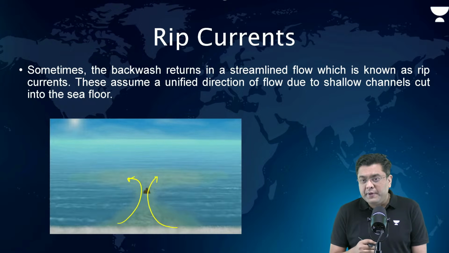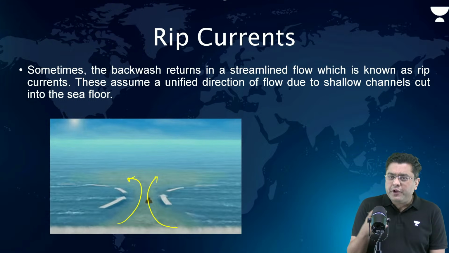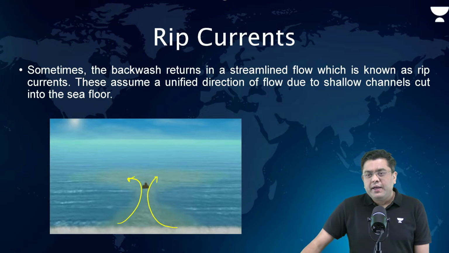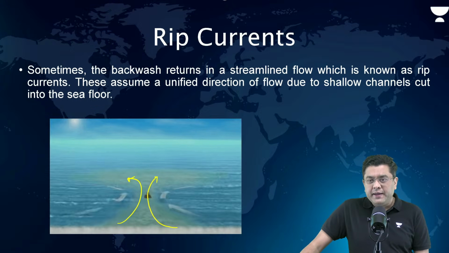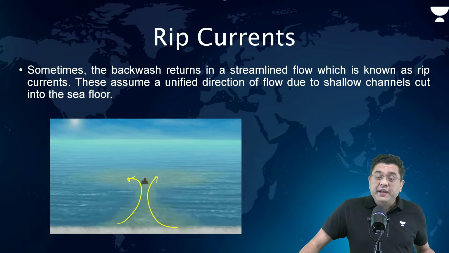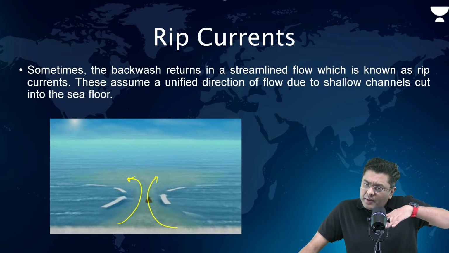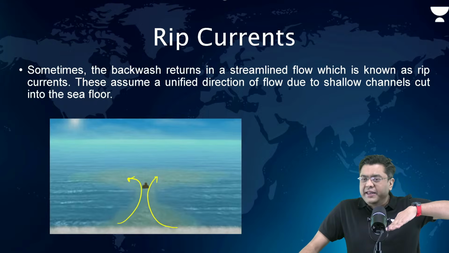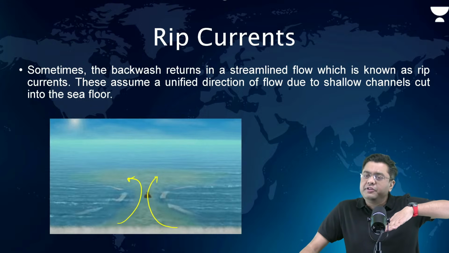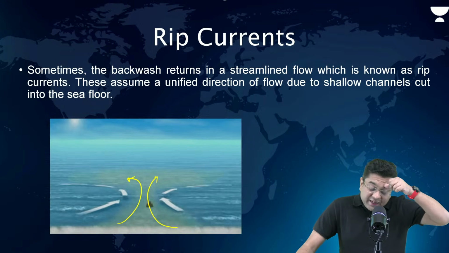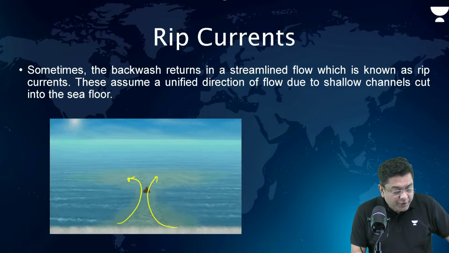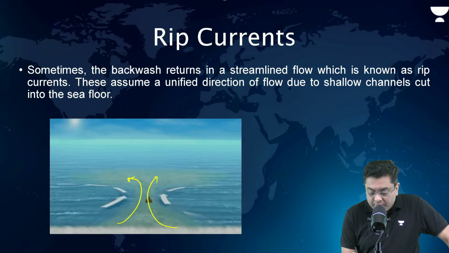That becomes very common. So, why is this phenomenon generated? And what is this phenomenon? This phenomenon is always generated owing to the topographical variation in the sea floor. Okay. For example, let's suppose you consider the sea floor like this.